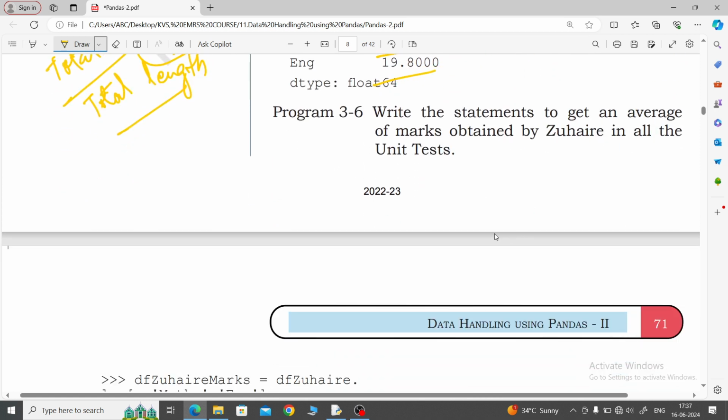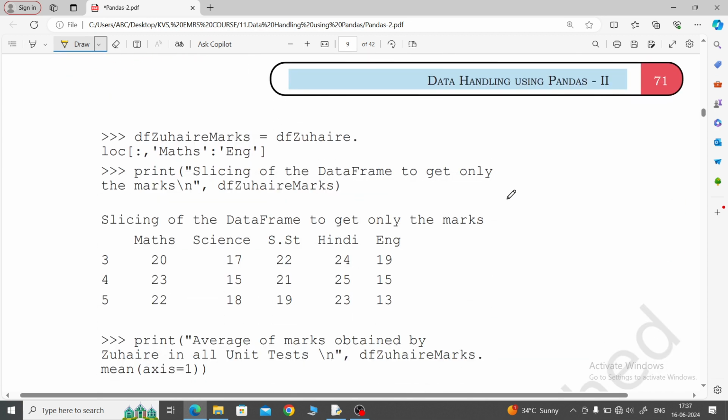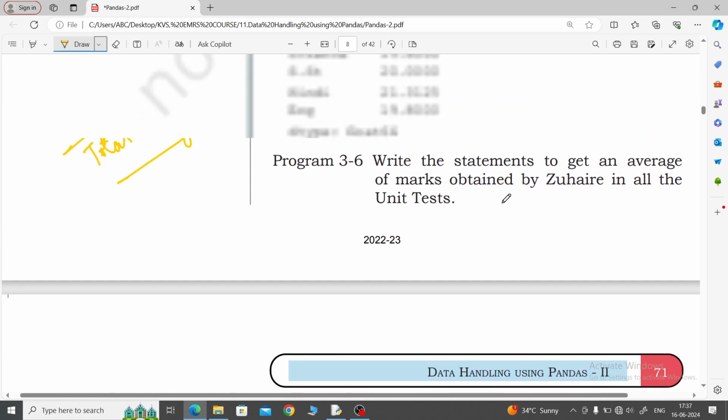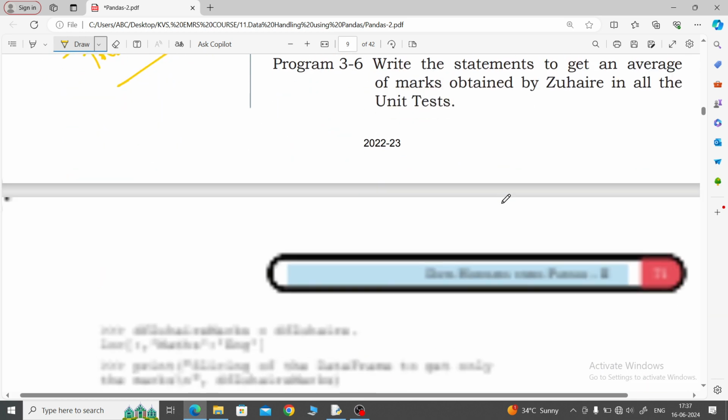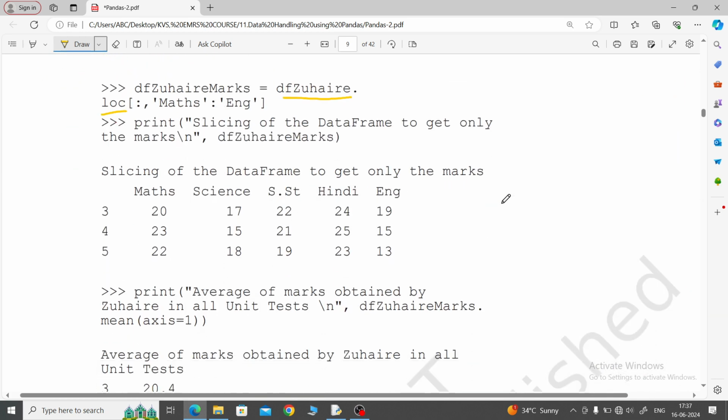So what is the example given? Write this statement to get an average of marks obtained by Jwair in all the unit tests, only the Jwair one. So what is written? Data frame Jwair dot loc means first it will take, then colon comma, that means this one is taken as a colon value. Colon value accepts maths to English, everything will be accepted. Maths to English, get it? All the subject marks.